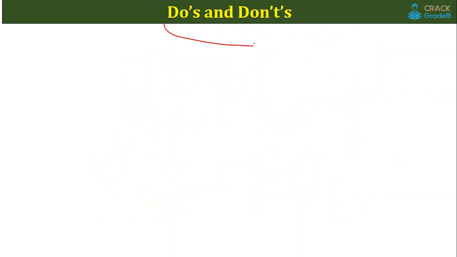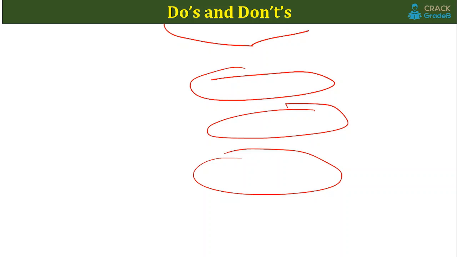The do's and don'ts I have already discussed. Never copy and paste anything, never write the data in an exact form. Even if you want to write the data, write it in your own language, but remember there is no compulsion to write the data given in the passage. Just a general gist is enough, and you don't always have to follow the same sequence in which the passage is given to you.